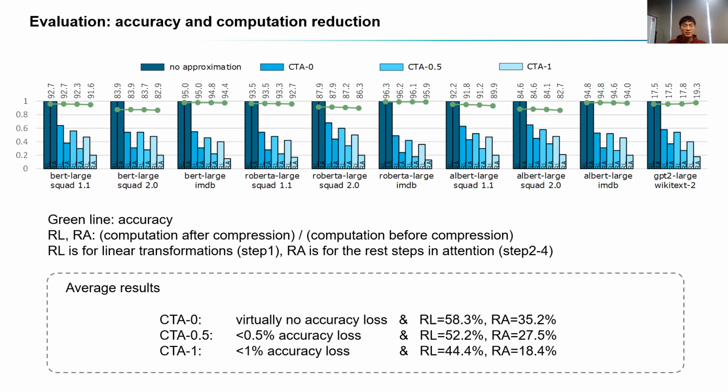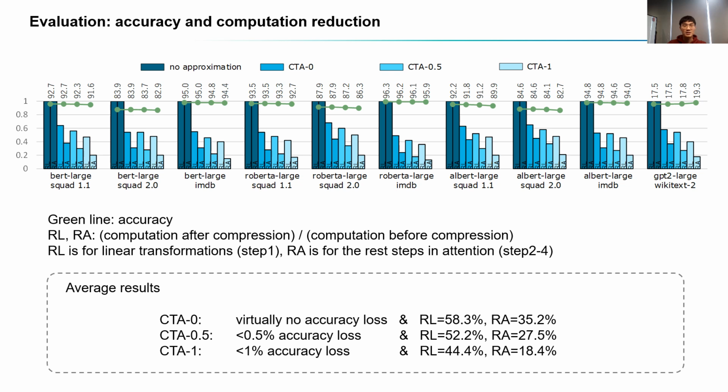In this figure, RL and RA bars measure the reduction of computation in linear transformation and the rest parts of attention respectively. For each set of bars, the leftmost RL and RA always equal 1, meaning no compression. We also evaluate the effectiveness of 3 levels of compression with increasing computation reduction. We call them CTA 0, CTA 0.5, and CTA 1, according to their accuracy performance.